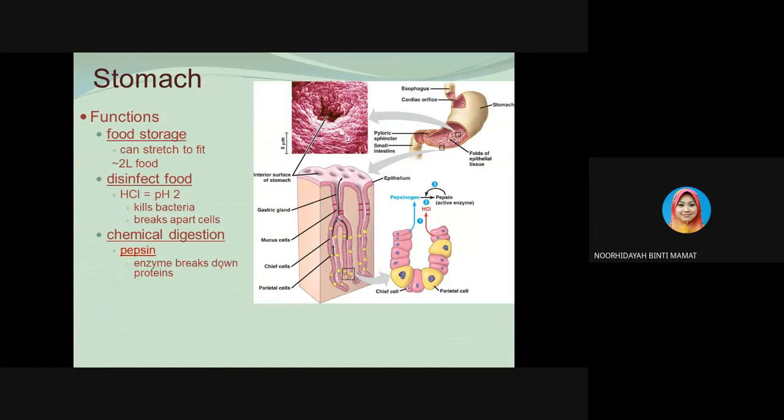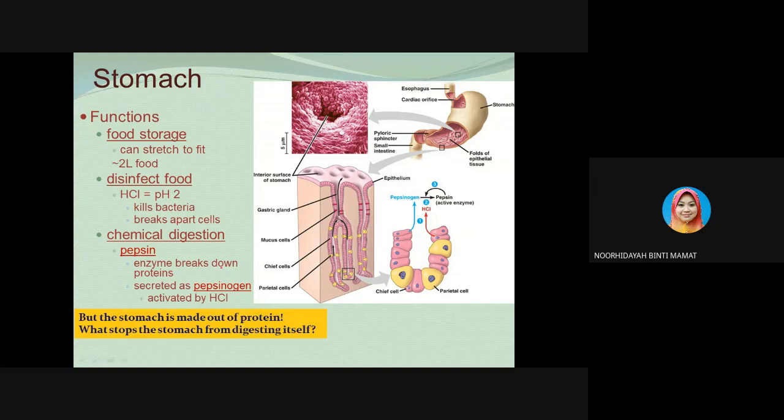The second function of the stomach is to disinfect the food. They have HCl, which is hydrochloric acid. This hydrochloric acid will kill the bacteria and also break apart the cells.